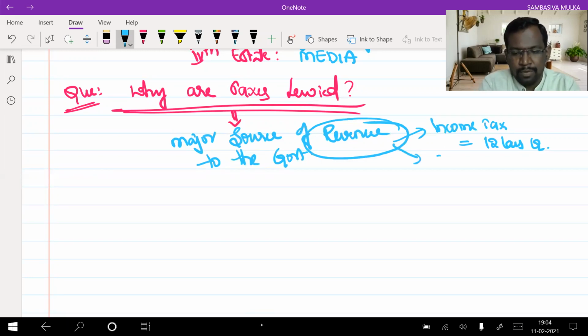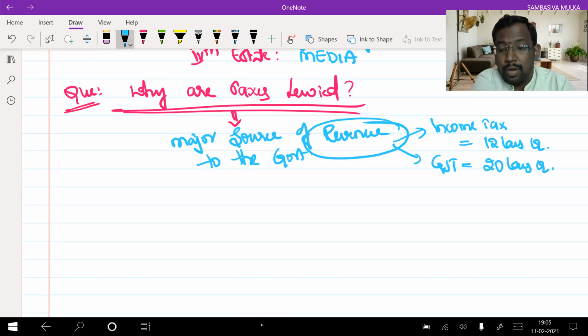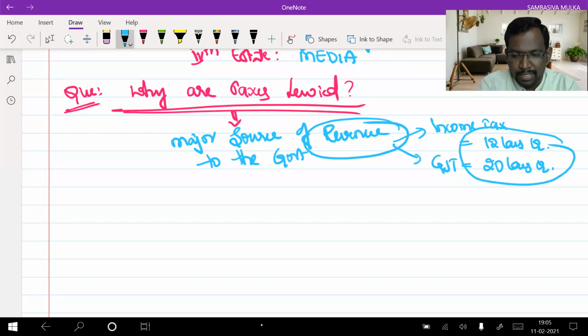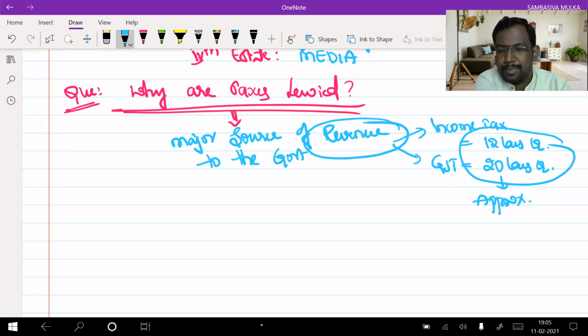And only from GST, the government collects approximately 20 lakh crores. These are approximate figures, not exact figures. So approximately 32 to 35 lakh crores are the revenues from the taxes.